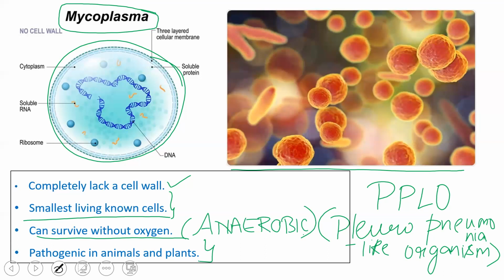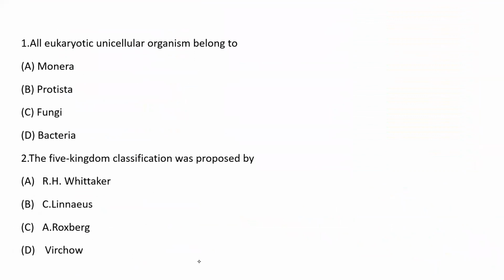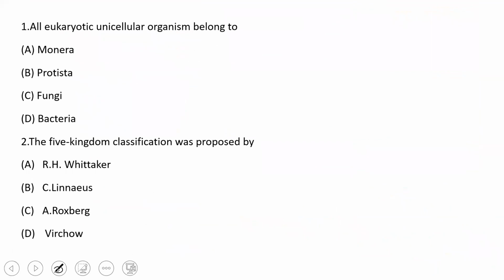Now we'll look into some of the questions related to the topic which we have discussed. The first question is, all eukaryotic unicellular organisms belong to? Unicellular organisms belong only to Monera and Protista, but eukaryotic organisms belong to Protista, whereas prokaryotic organisms belong to Monera. Henceforth, the option here is Protista.